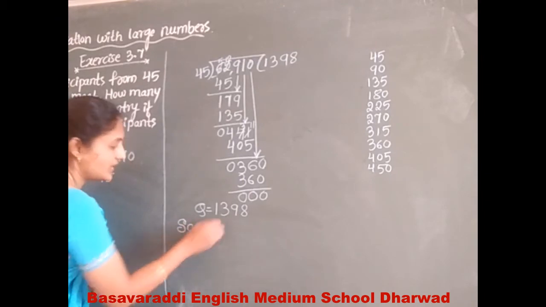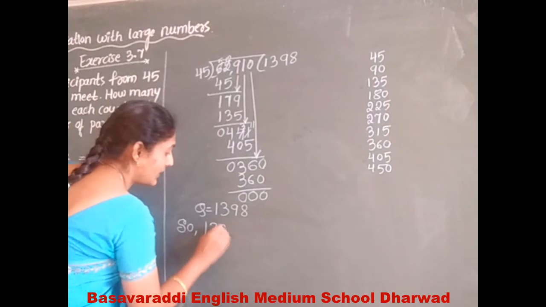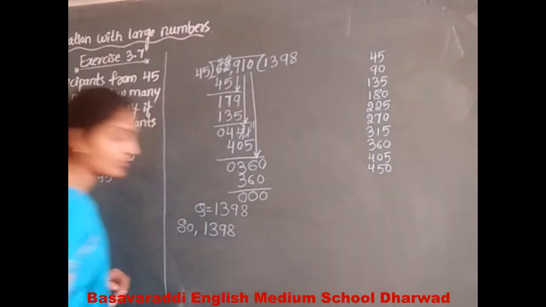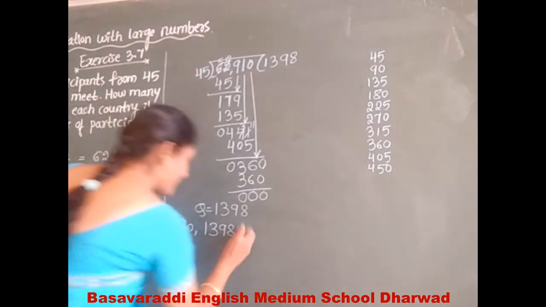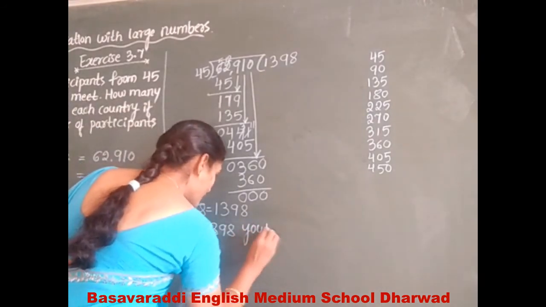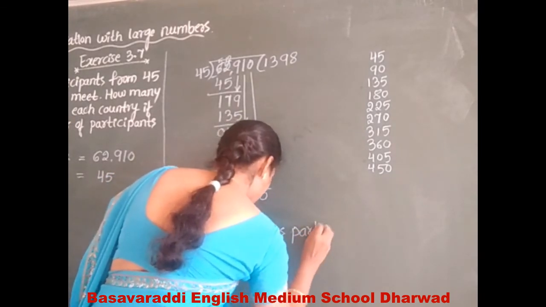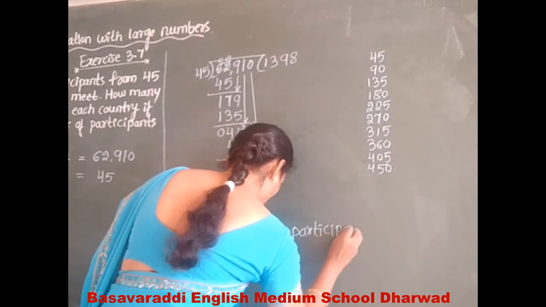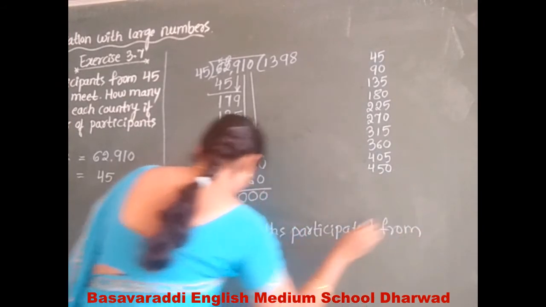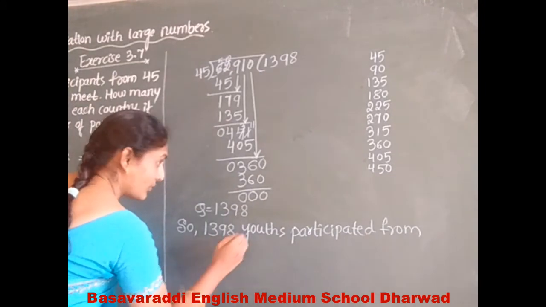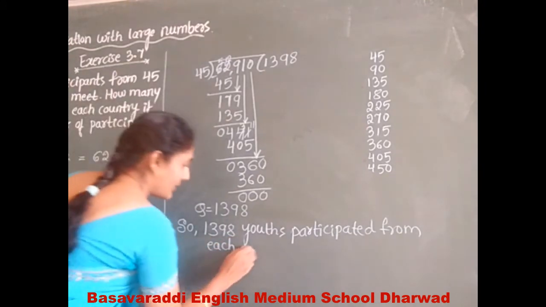So write the statement: 1398 youths participated from each of the 45 countries. We found out the number from each country.